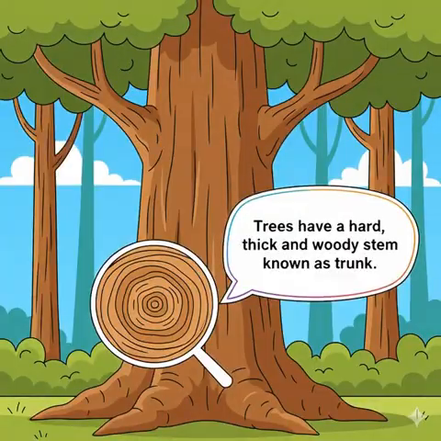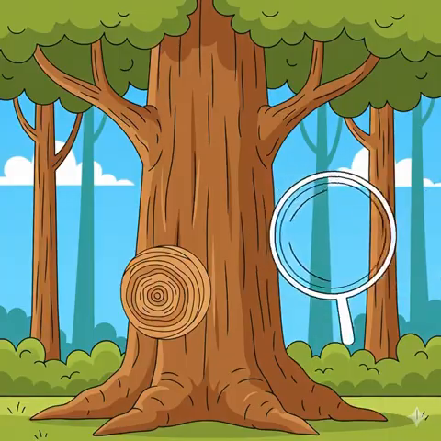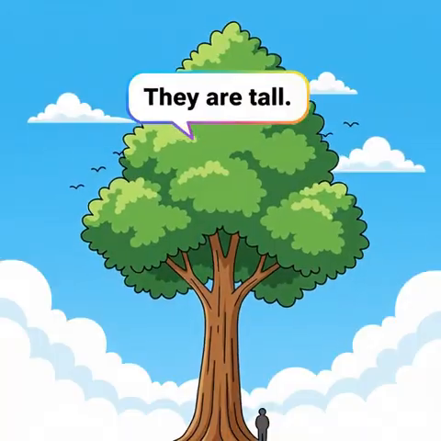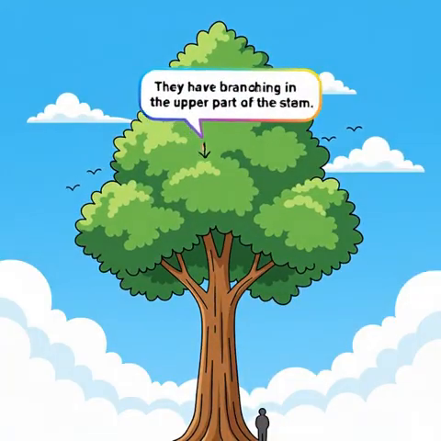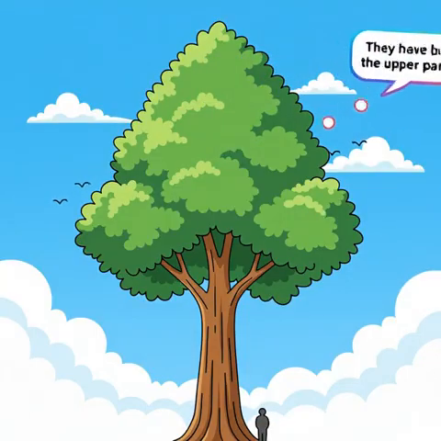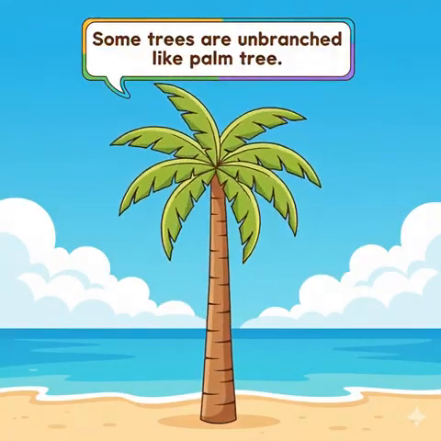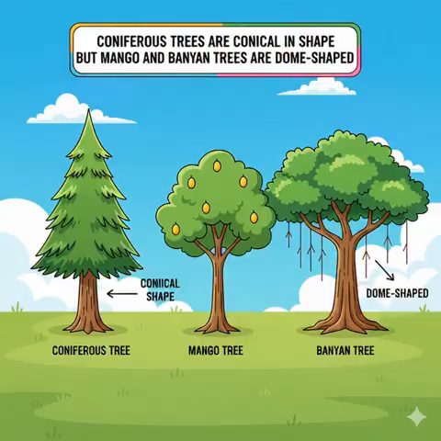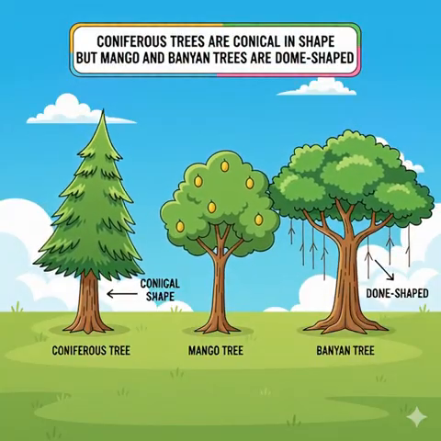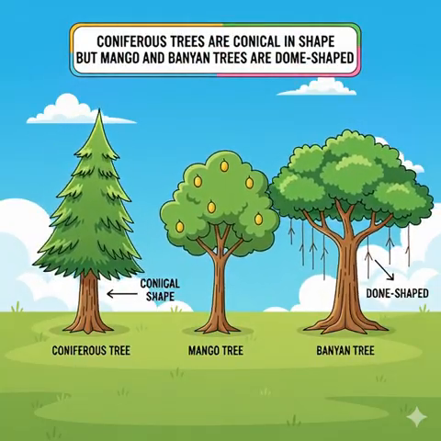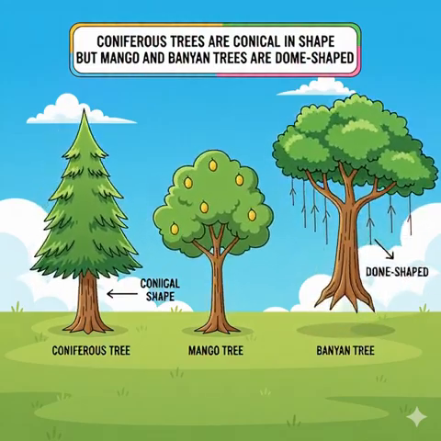Trees. Trees have a hard, thick and woody stem known as trunk. They are tall. They have branching in the upper part of the stem. Some trees are unbranched like palm tree. Coniferous trees are conical in shape but mango and banyan trees are dome-shaped.